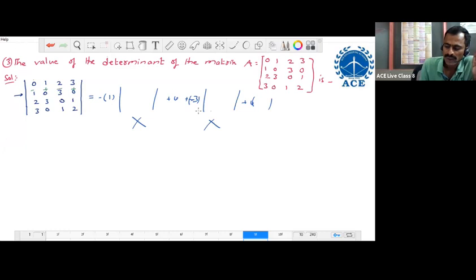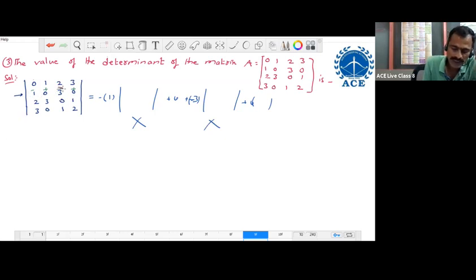So to avoid one third order here, we try to make one of the elements 0. Along the second row, only 2 are zeros, 2 are non-zeros. If we can make 3 as 0, or if we can make 1 as 0, we'll get 3 zeros. After getting 3 zeros, in an easy way, we can find the third order determinant value only. That is the advantage. So directly don't expand along the second row. Now we try to make one of the elements 0.